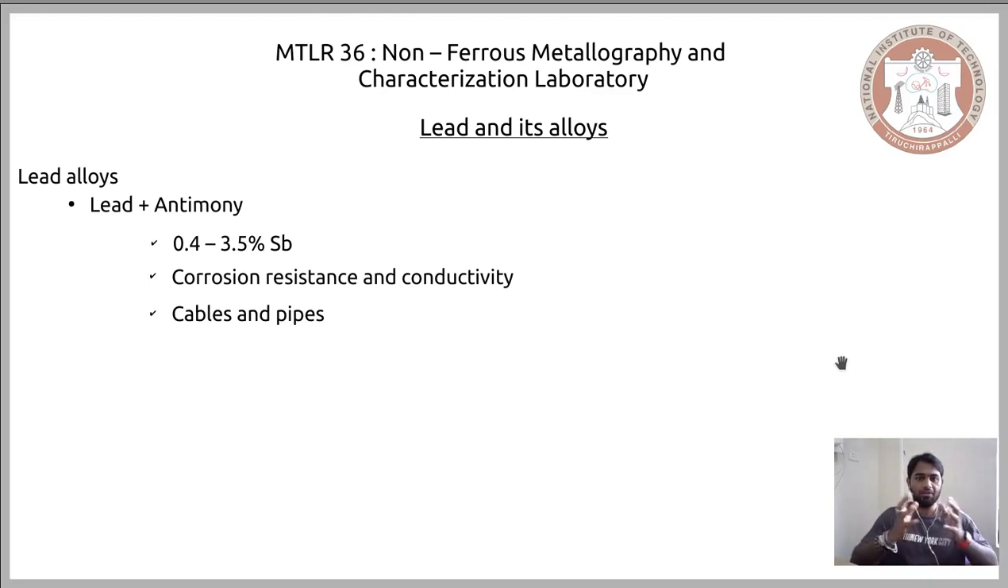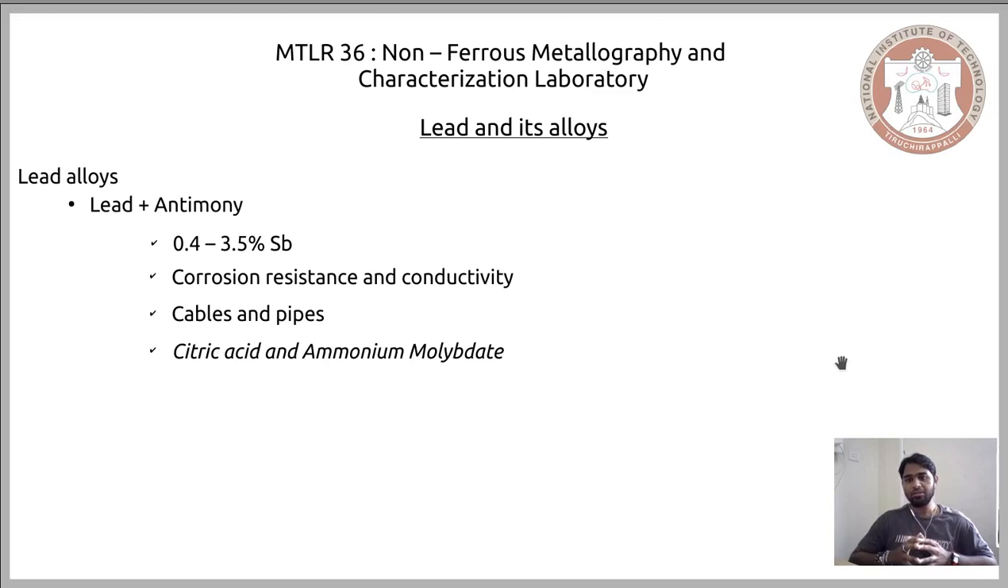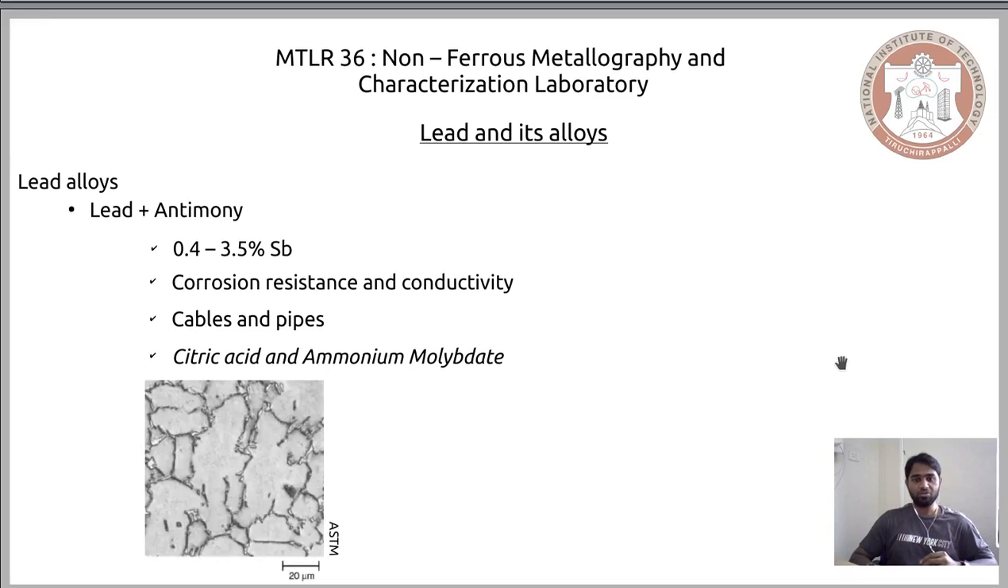So when you talk about any cable that is made up of lead, generally it comprises a quantifiable amount of antimony in it. Now when you have such an alloy with the combination of lead and antimony, the etchants that you would need to use are citric acid and ammonium molybdate. This is the combination of etchants that you need to use in order to ensure that there is sufficient contrast in the microstructures, or in the phases that constitute the microstructures.